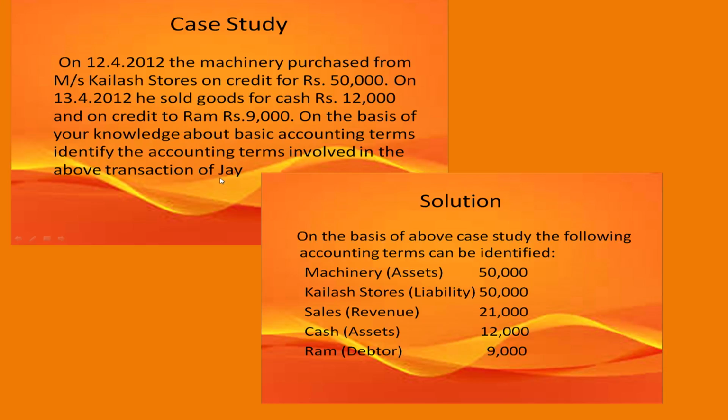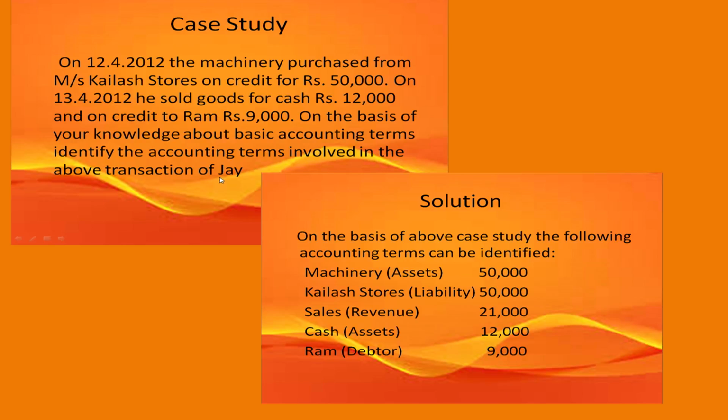Now, on the basis of this case study, the various accounting terms that can be identified are, first, an asset has been procured, that is machinery for rupees 50,000. So, we will have machinery as assets for rupees 50,000, and we are buying it on credit.